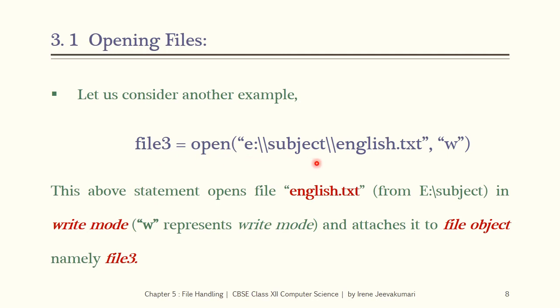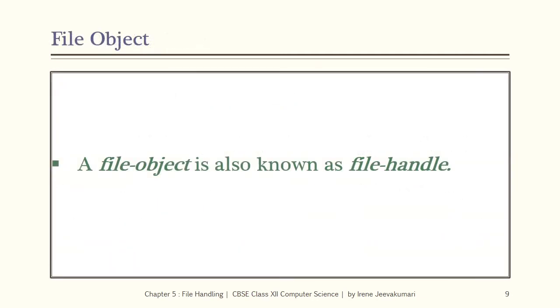If you see the path, here the slashes are doubled because the slashes have special meaning, and to suppress that special meaning, escape sequence for slash, that is double slash, is used here. A file object is also known as file handle. So file object and file handle can be used interchangeably.